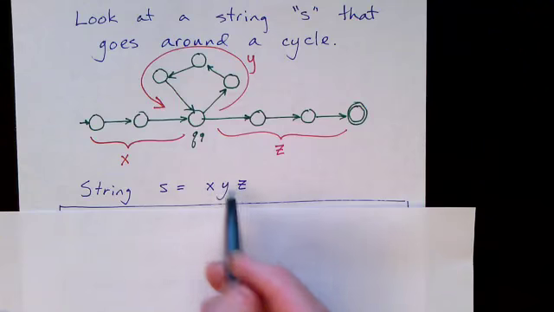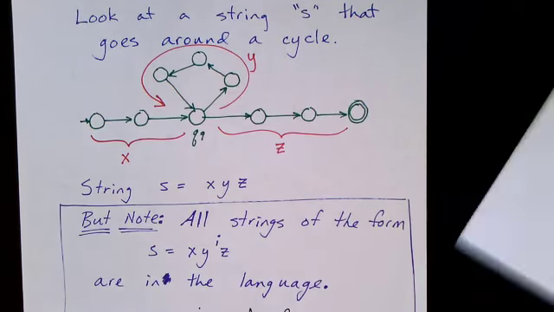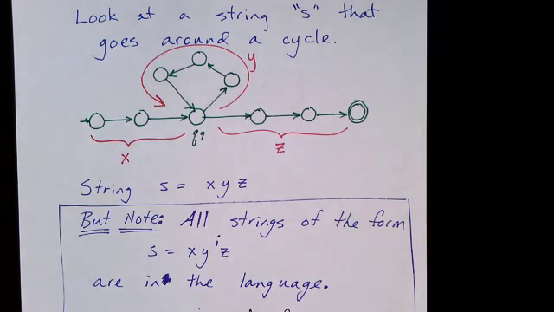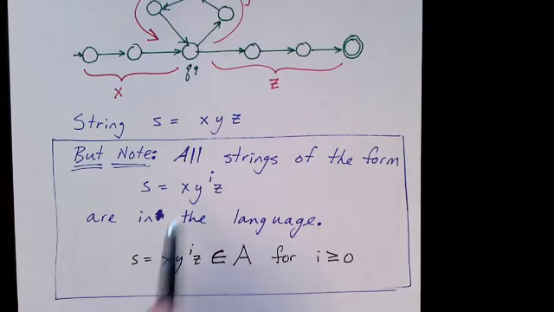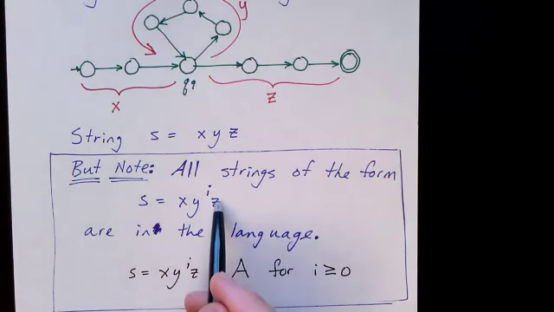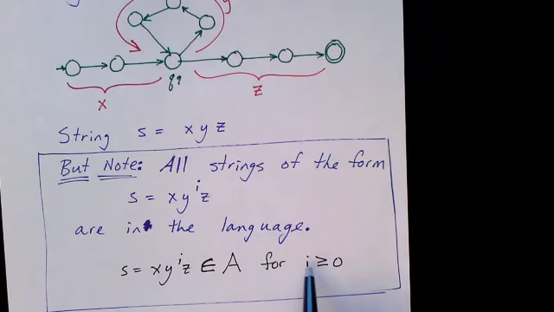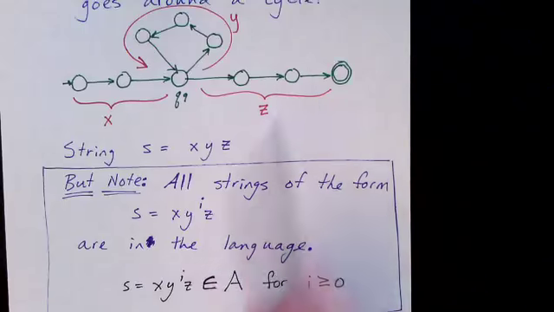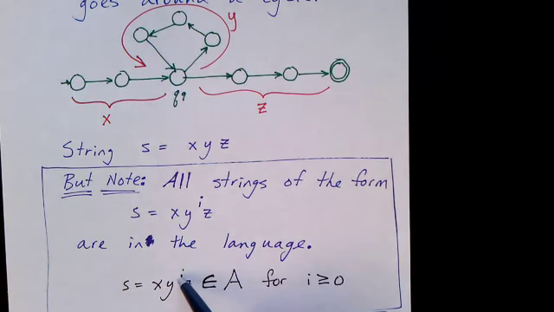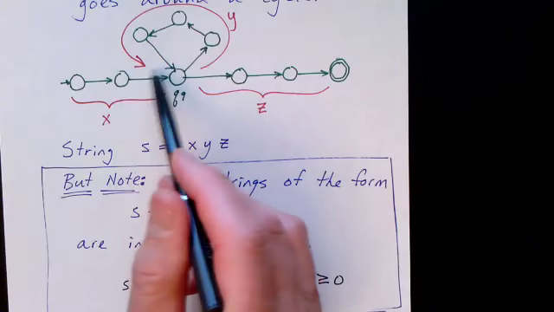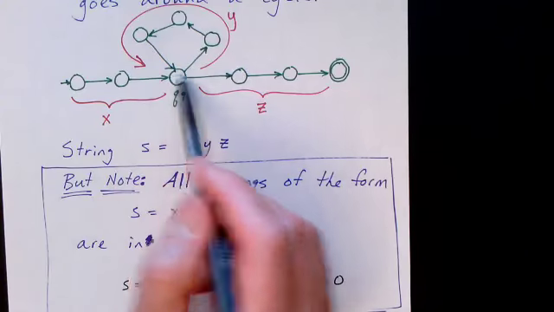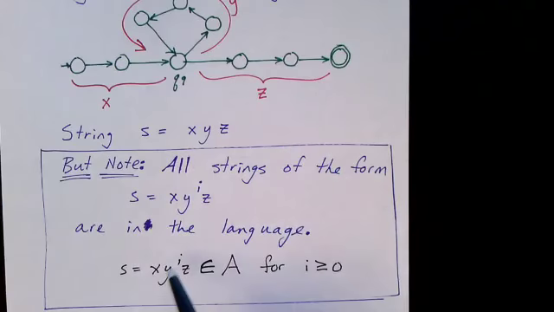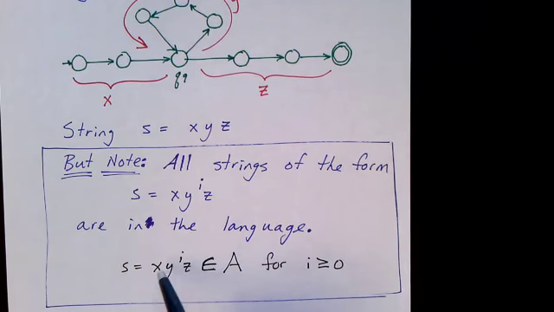So our string is really composed of 3 parts. And the thing to notice here is that all strings of the form x y^i z are in the language for any i greater than or equal to 0. So the string xz, where there is no y, where i is 0, is in the language. And we might go around the cycle twice, so xyyz would be in the language too. So that's an i of 2. So all strings of this form are in the language.